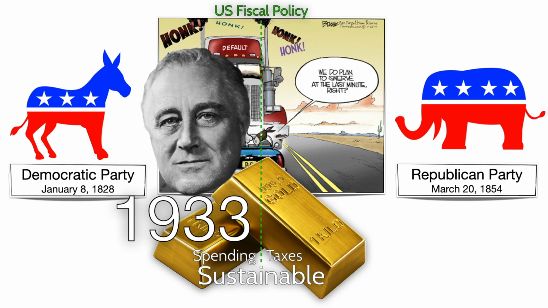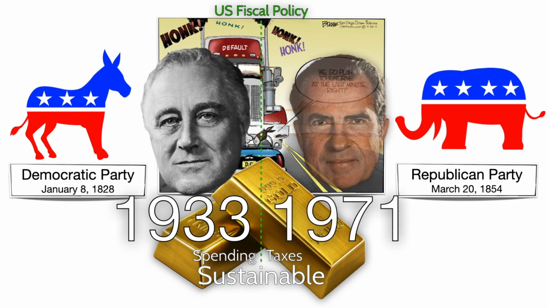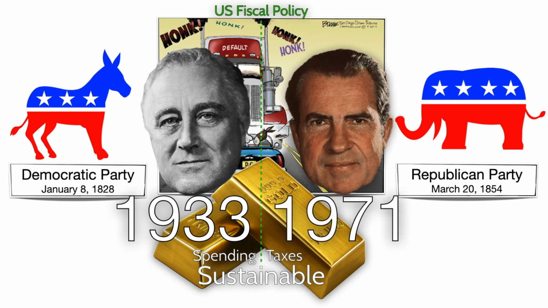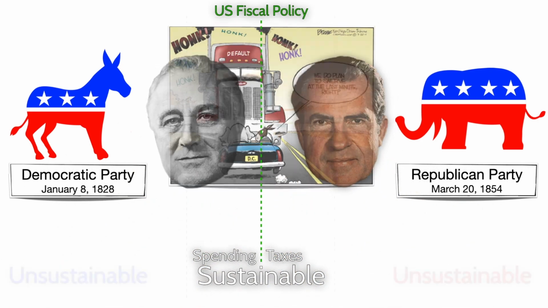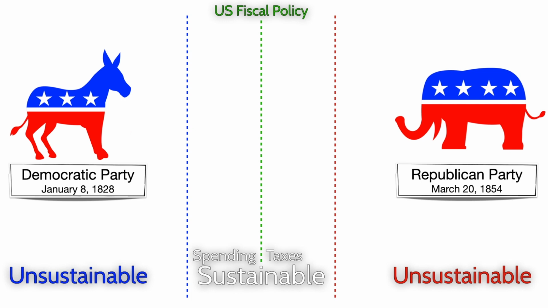In 1933, Democratic President Franklin Delano Roosevelt eliminated the ability for individuals to walk into a bank and convert U.S. dollars into gold. And in 1971, Republican President Richard Nixon eliminated the ability for foreign countries to exchange US dollar bills into gold through our central bank. And thus, the gold standard was officially eliminated, which paved the path for unsustainable fiscal policies.